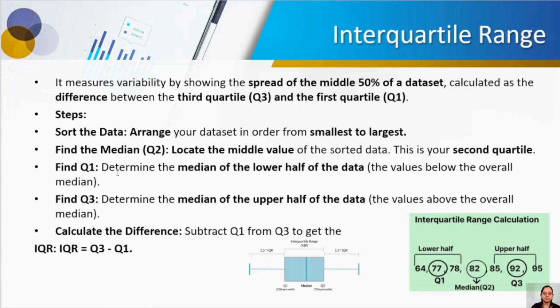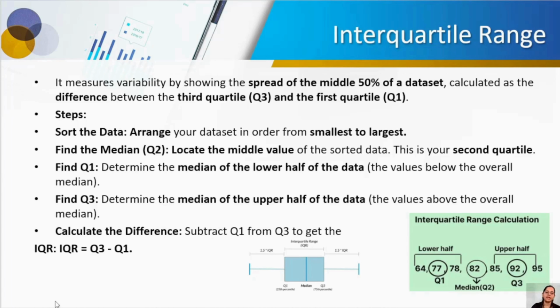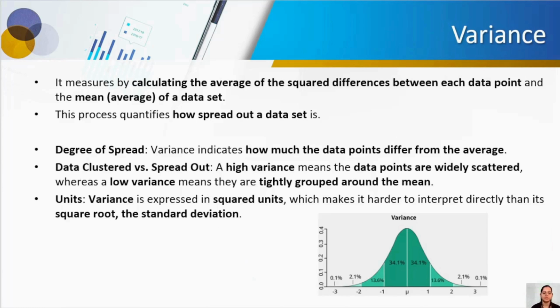Q1 is nothing but the median of the lower half of the set. This is the lower half, this is the upper half. This image will help you understand better: the median, the lower half, and the upper half. This is how we calculate the IQR. I have also explained in the box plot video what the measure is, the whiskers and how we calculate them. Those formulas I have already explained, so if you want more clarity, go through those videos.